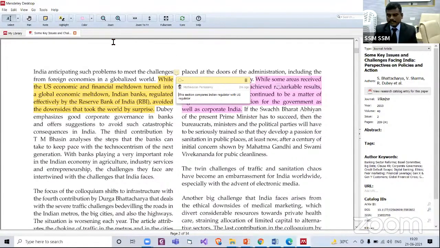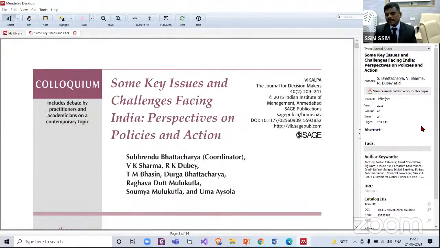Definitely you can delete. Now at this juncture, I want to highlight one more important sorting option. One more very useful option in Mendeley, which is tags. With tags, you can give some name to this paper.